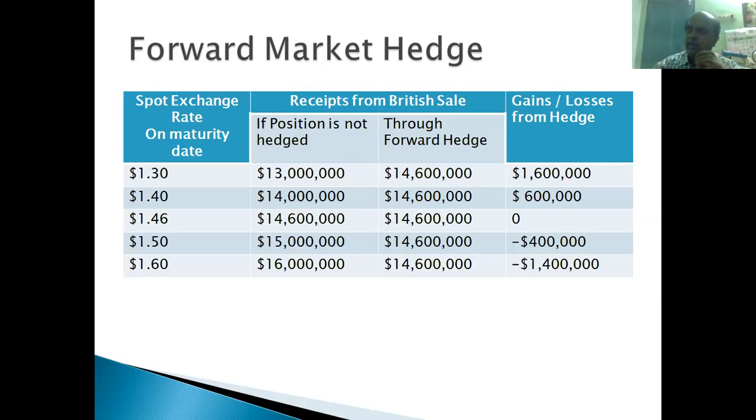They'll be getting more amount in this spot market. But because this forward contract is created, they had to execute this forward contract. So they'll be giving 10 million pounds to Bank of America. They'll be getting back 14.6 million from Bank of America.